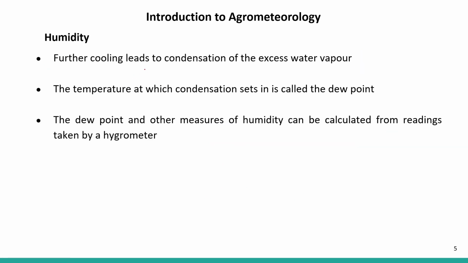Next, further cooling leads to the condensation of excess water vapor. We have studied the process of condensation, that cooling leads to the condensation of water vapor. The vapor now changes to water droplets. The temperature at which condensation sets in is called the dew point. So at the dew point, the condensation process takes place. The dew point and other measures of humidity can be calculated from the readings taken by the hygrometer. This is an instrument used to measure the humidity.